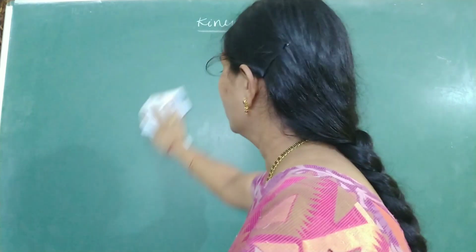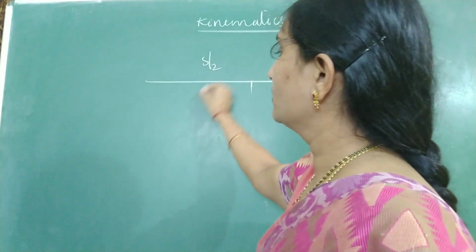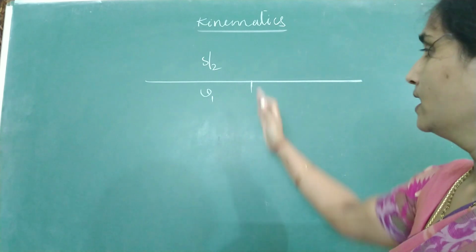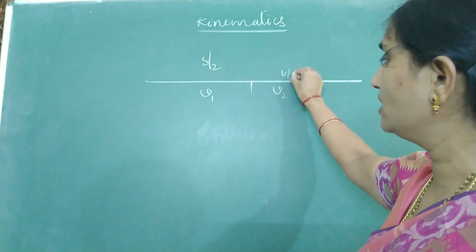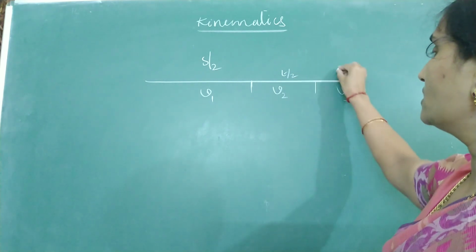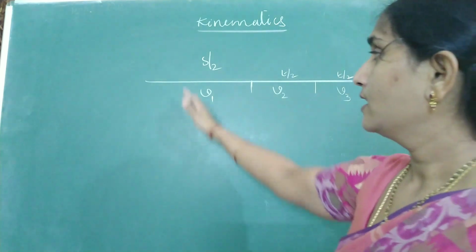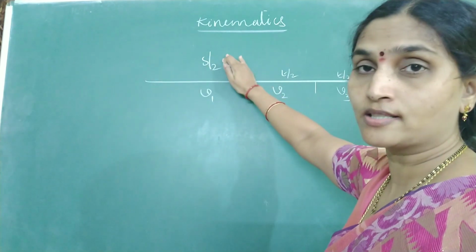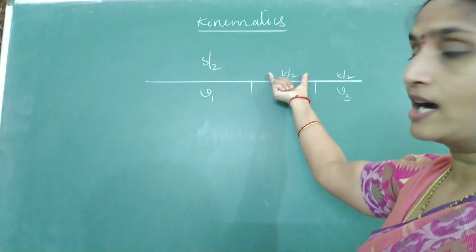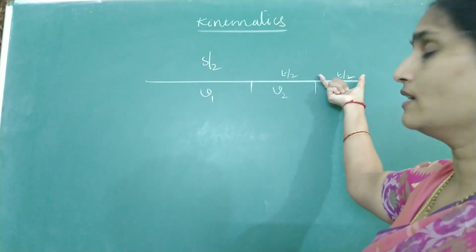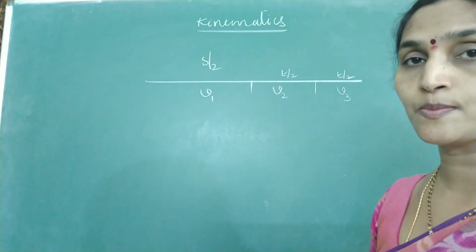A particle is covering half the distance with a speed V1, remaining half distance with a speed V2 for half of the remaining time, speed V3 for the half of the remaining time. Again I'm repeating, a body is covering half the total distance with a speed V1, remaining half distance V2 for half of the time interval and V3 half of the remaining time. Now how do we evaluate the average speed?